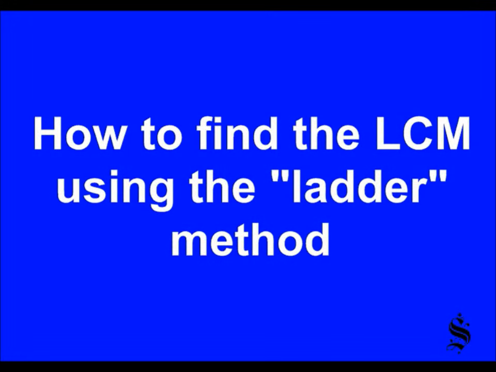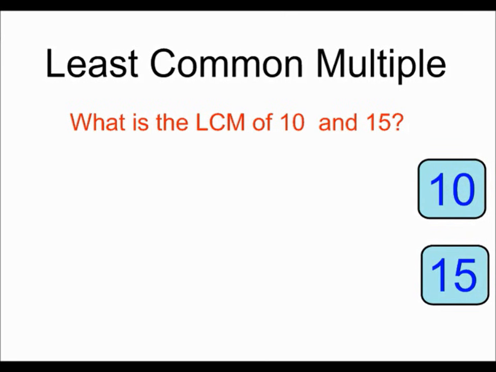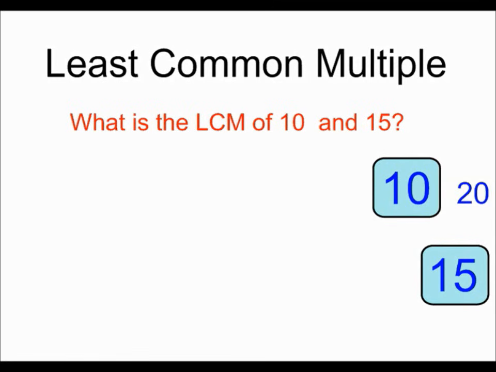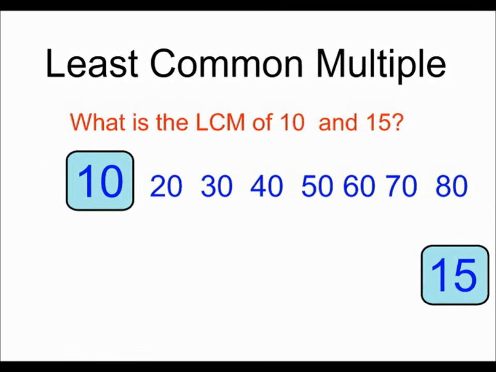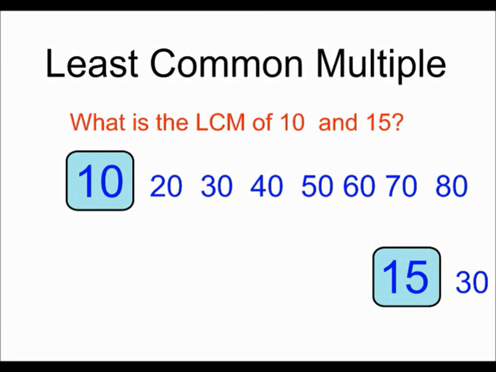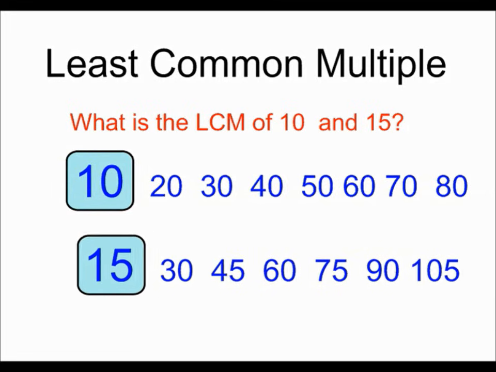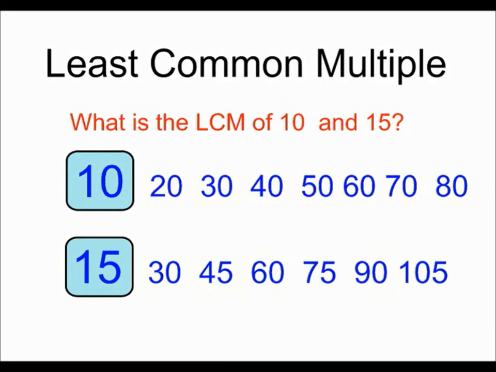Find the LCM using the ladder method. Well, the LCM, or least common multiple, if you were trying to find that for the numbers 10 and 15, traditionally what you would do is take the number 10 and figure out all the multiples of 10. So it would be 10, 20, 30, and so on. And then you would figure out the multiples of 15, 15 being the first multiple, 15, 30, 45, and so on. And then you would look at all those multiples and find the ones that they have in common.